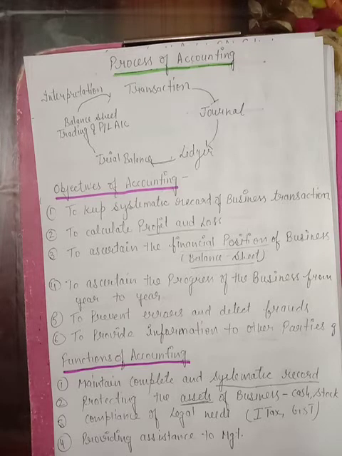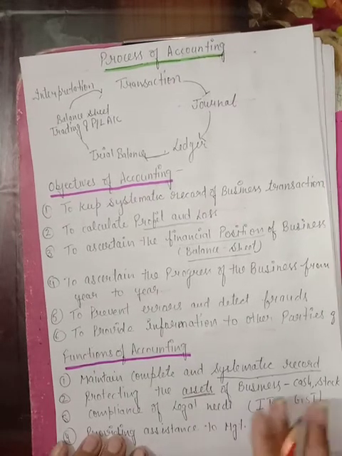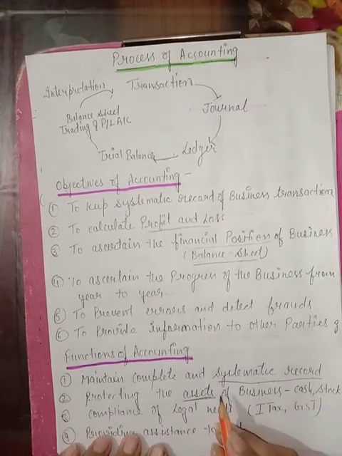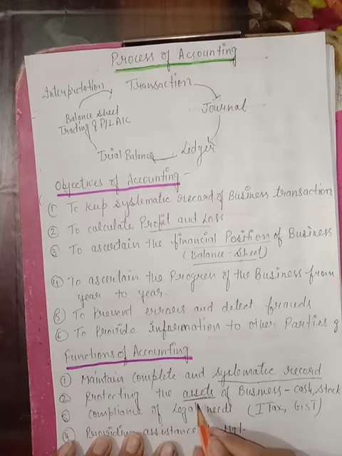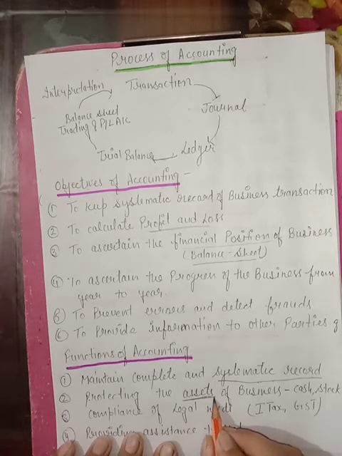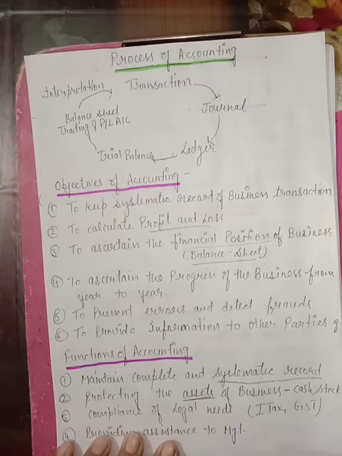Suppose you have purchased a car in your house for personal use. You didn't sell your car after 1 year, after 6 months, right? You use this car, or you use the fixed assets, for a long time in the business. The same way in our business we have some fixed assets like plant and machinery, furniture, fixtures, right? We use these things in business for a long time to generate money.